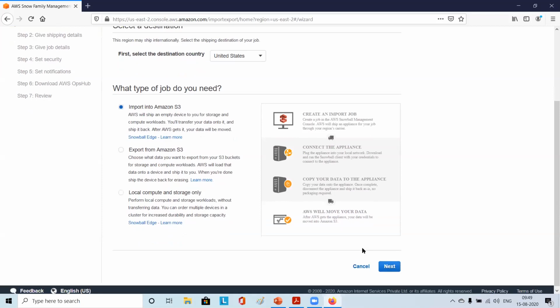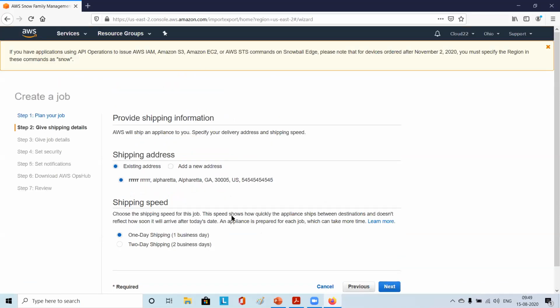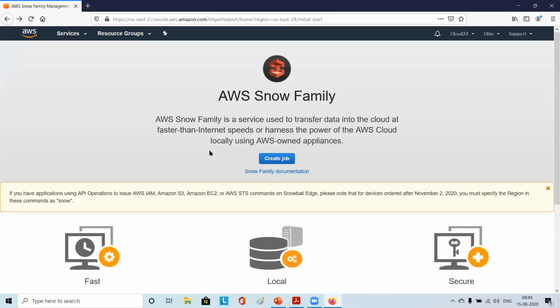You simply choose this and say next, and it will take you through your existing address and other details. You can choose 2-day shipping or 1-day shipping, and say next. This is just for you to understand what it is, so this understanding should be there.